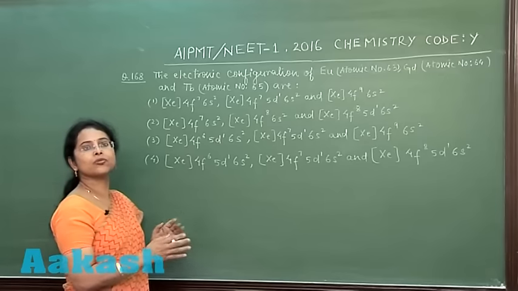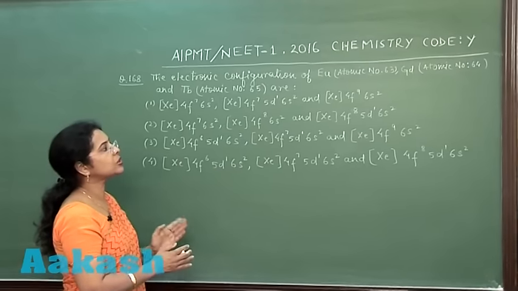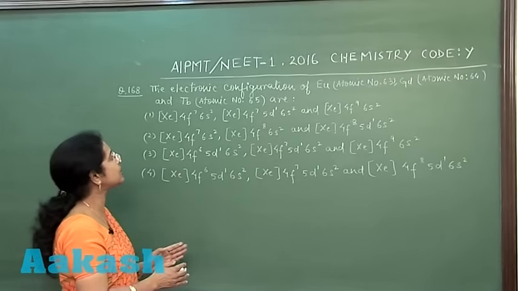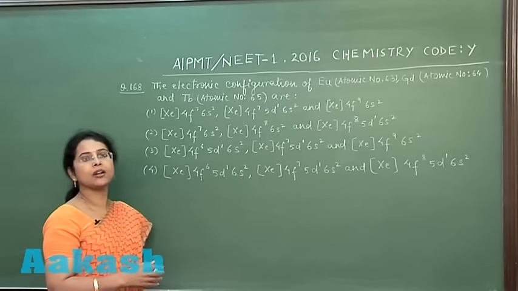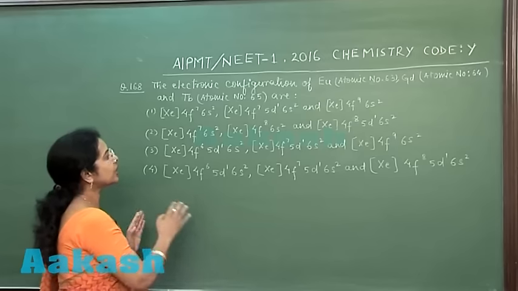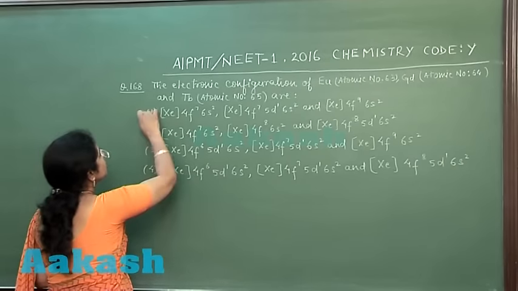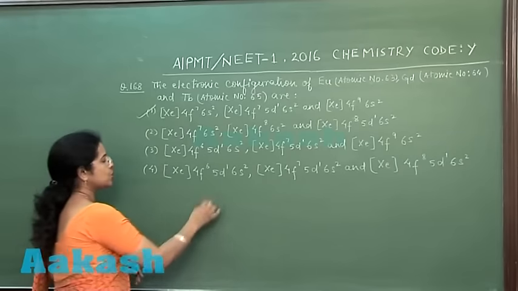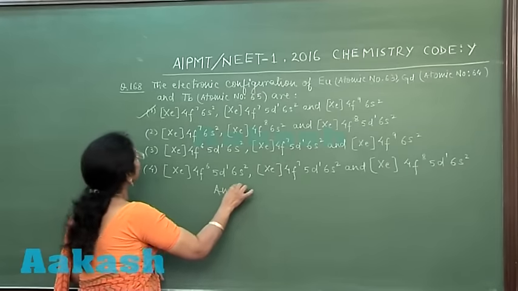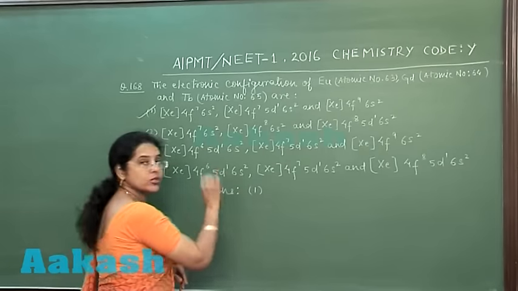Now this question is a fact based question. All the three elements, europium, gadolinium and terbium, are lanthanoids, and the correct electronic configuration of these three elements is mentioned in the first option. So the correct answer of this question is the first option.